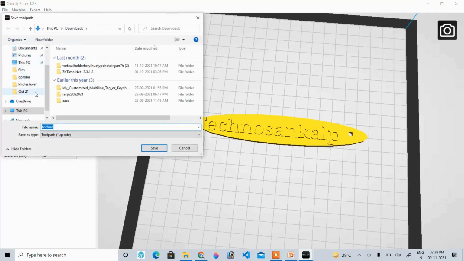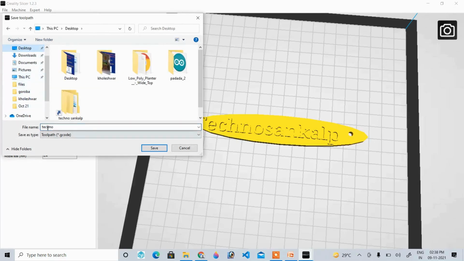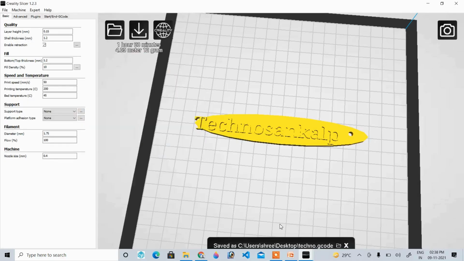I'll just tell it to save on the desktop. So I'll just select desktop. The file name is Techno. Extension is .gcode and it is saved. So now it is saved as C, users, desktop and Techno G code. So my G code is saved.